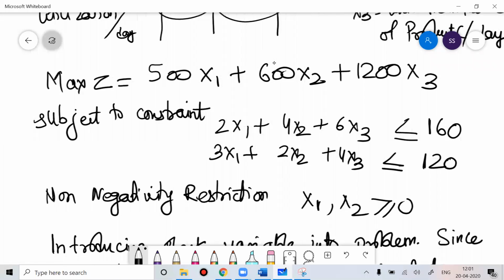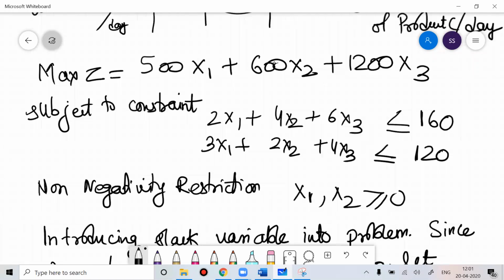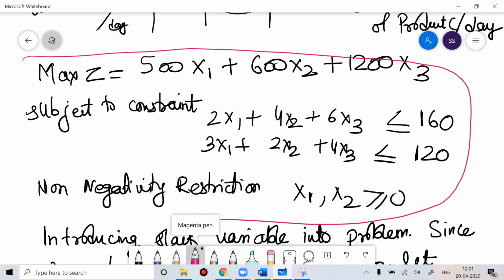If you want, just take 2 minutes of time and write this equation. Shruti, I know you would have written. What about others? Please write it down in your notebook.